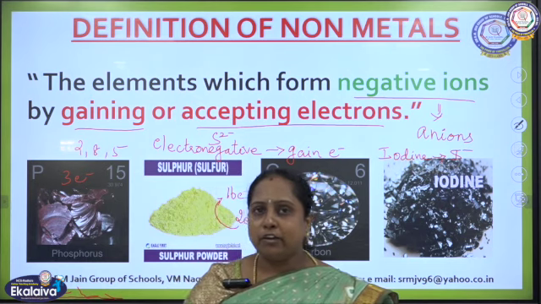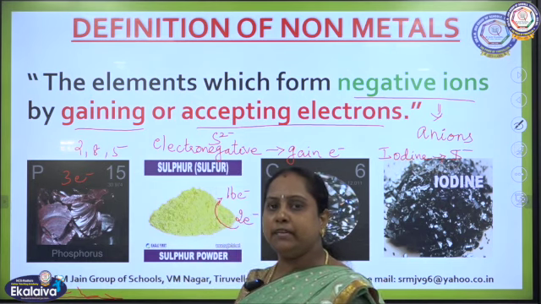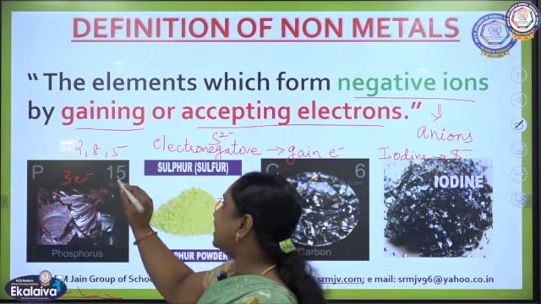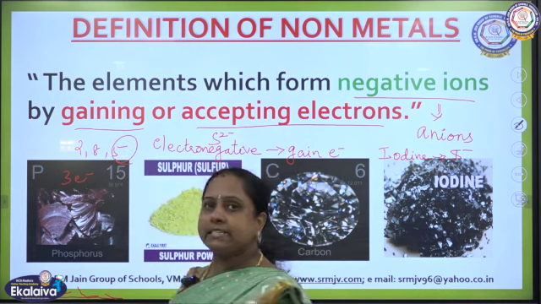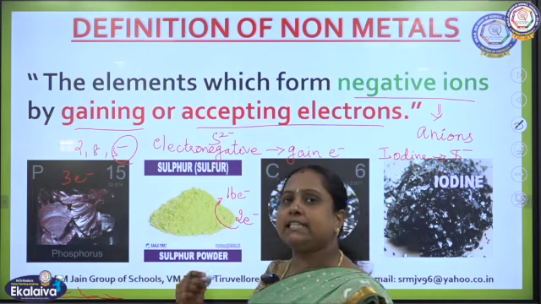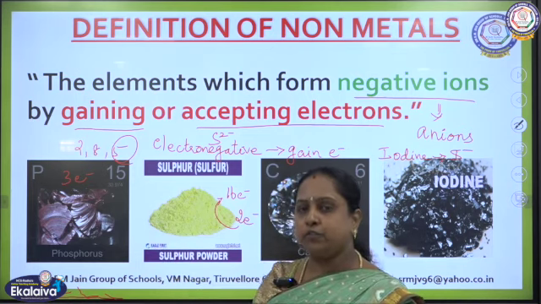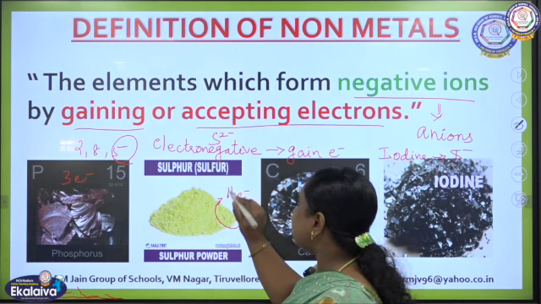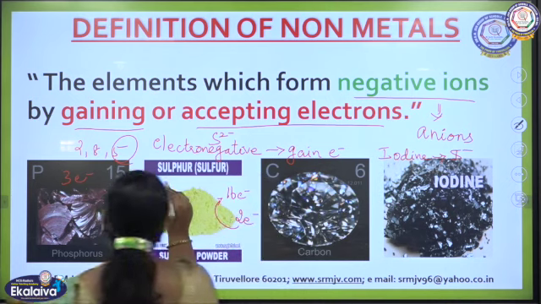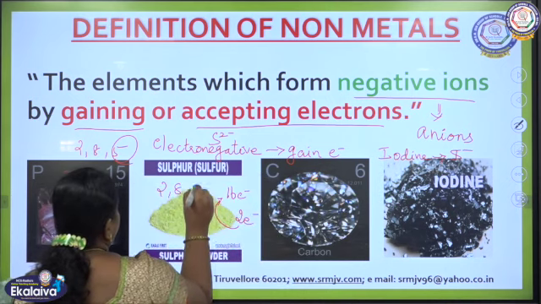And what is the reason for the gaining tendency of these non-metals? Because they have a large number of electrons in the outermost shell. If you take phosphorus, 5 electrons are already there in the outermost shell. Instead of losing those 5 electrons, it can gain 3 electrons very easily to form an anion. Likewise, sulfur has 16 electrons, which can be distributed as 2, 8 and 6.